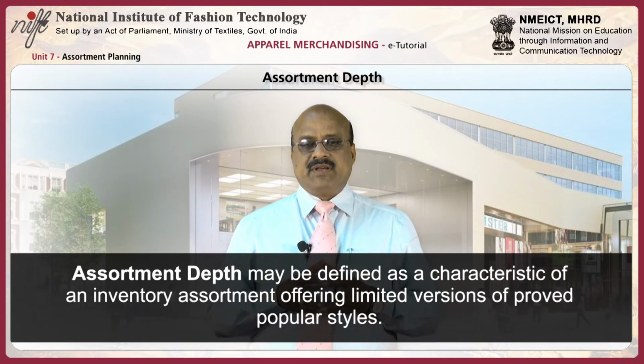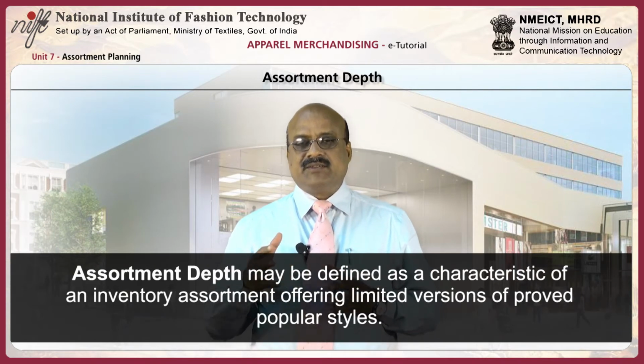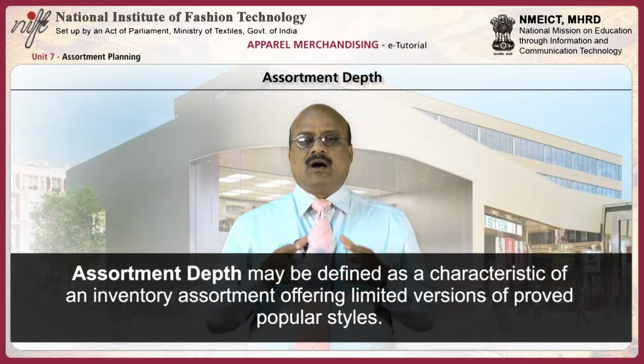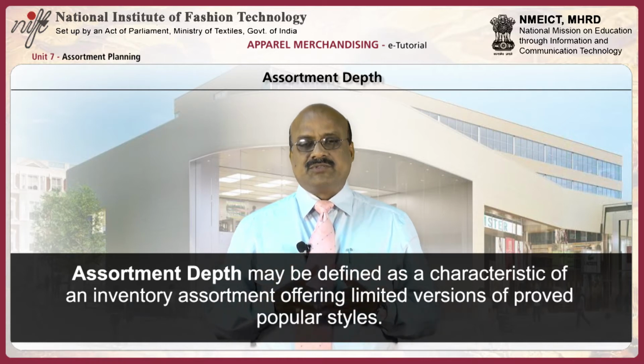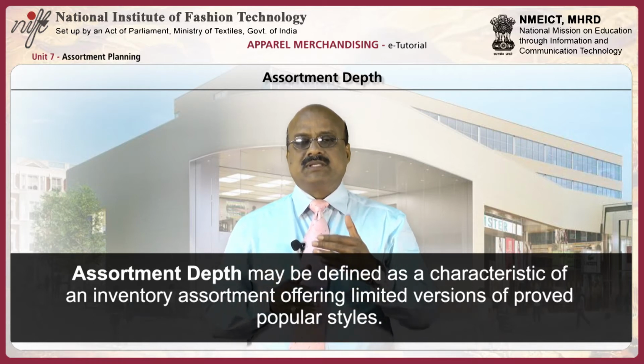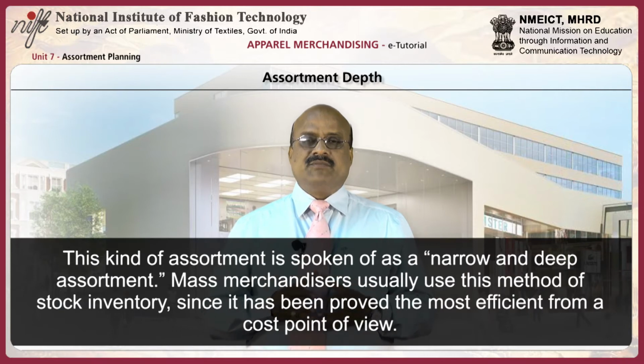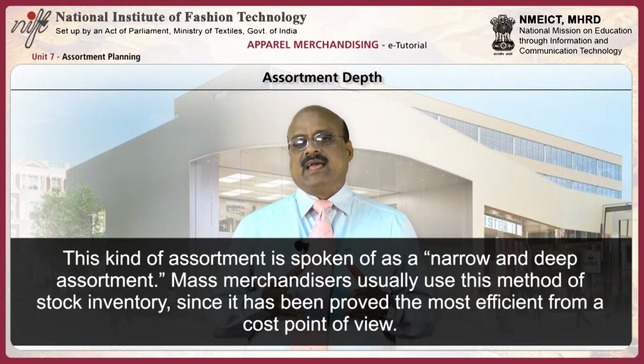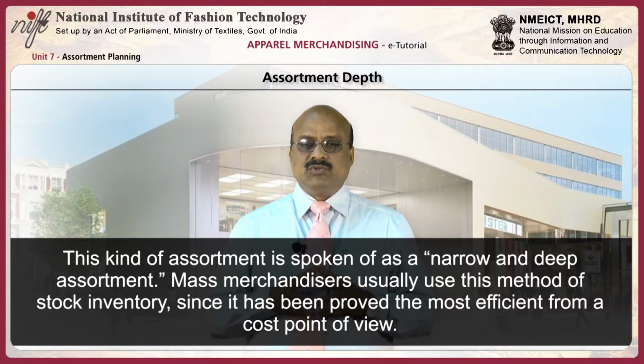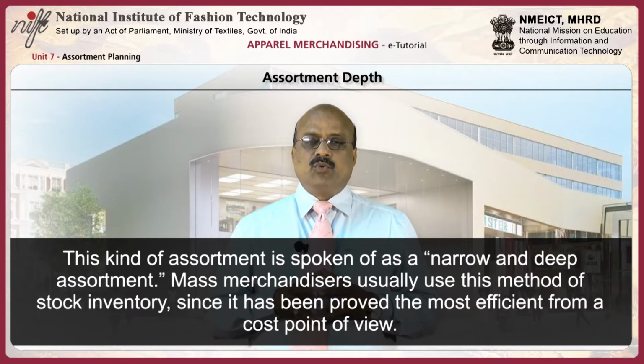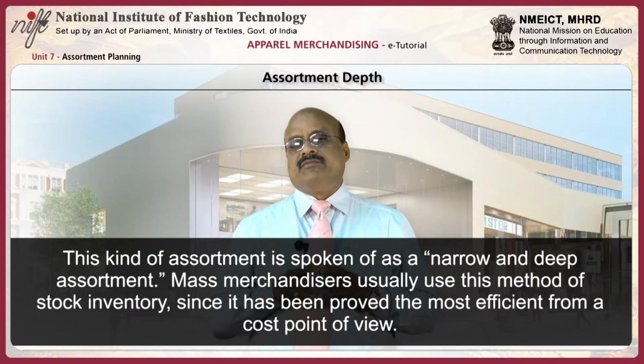Assortment depth may be defined as a characteristic of an inventory assortment offering limited versions of proven popular styles. This kind of assortment is spoken of as a narrow and deep assortment. Mass merchandisers usually use this method of stock inventory, since it has been proven most efficient from a cost point of view.